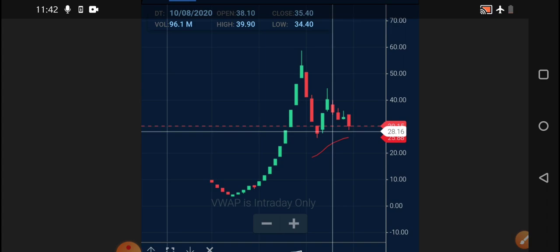Definitely you should hold, since technically we are seeing good momentum: the money flow index and everything is showing the oversold region, and deliverable quantities are increasing. So what else do you want? You need to have patience and invest at the levels which we have discussed.